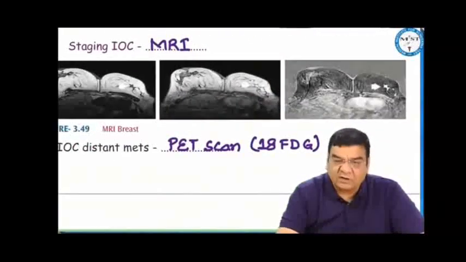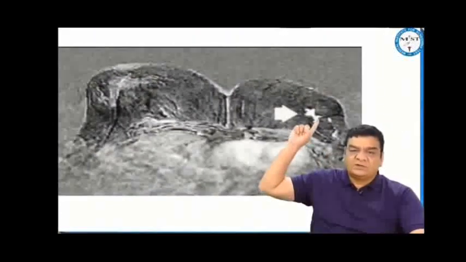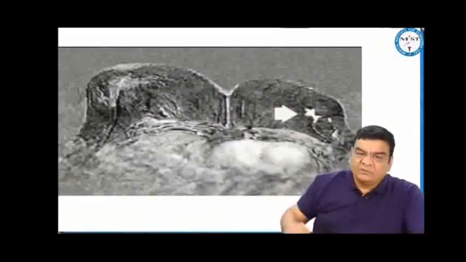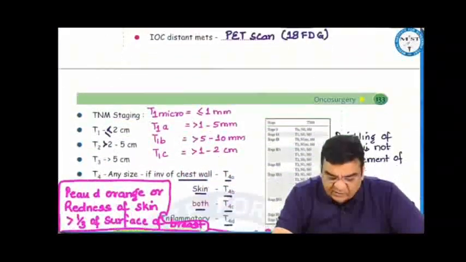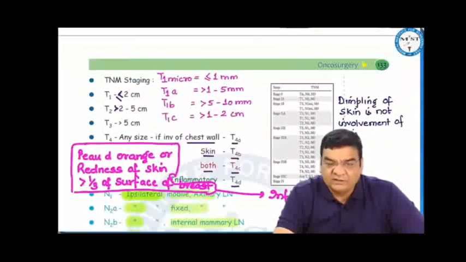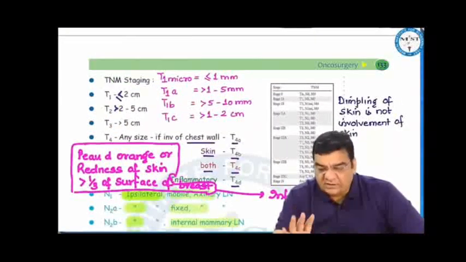Like if we are doing a contrast MRI here, after washing out the contrast, we can find the contrast inside this irregular area. So this is how we come to know whether the cancer is confined within the breast or it is going into the pectoralis muscles as well. And for metastasis, we do a PET scan using 18-fluorodeoxyglucose, which has a half-life of 120 minutes. Once we have done all the staging, all the investigations, then the staging is the TNM staging.